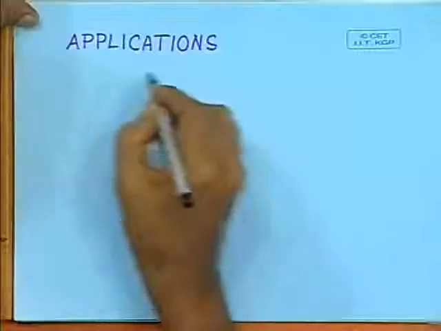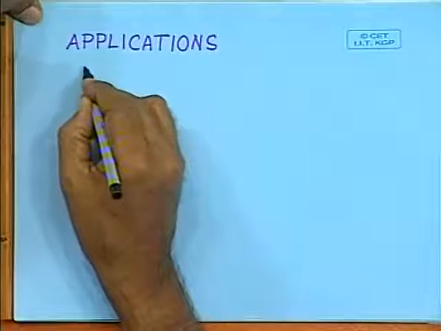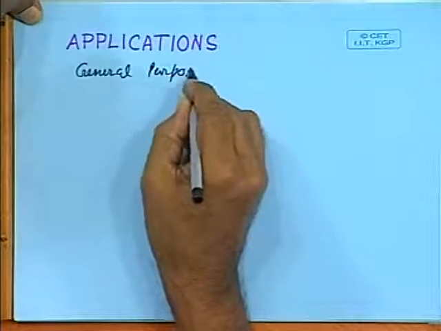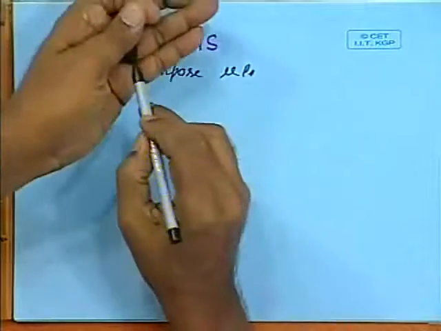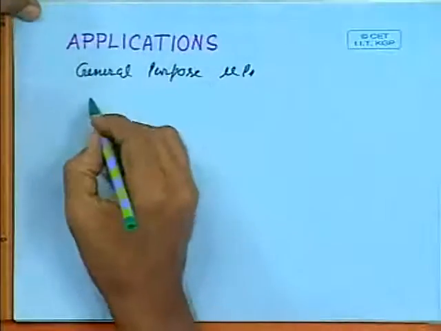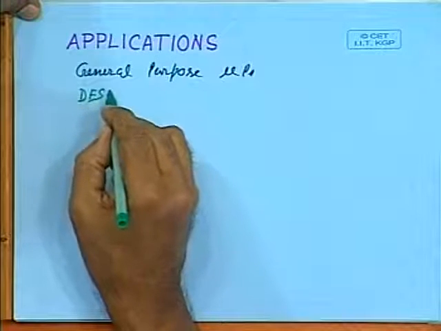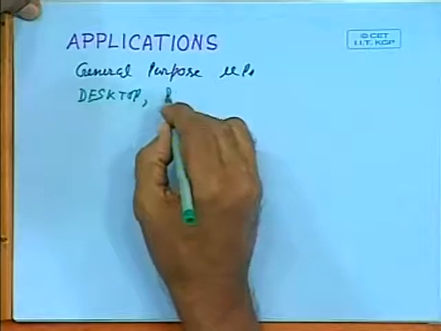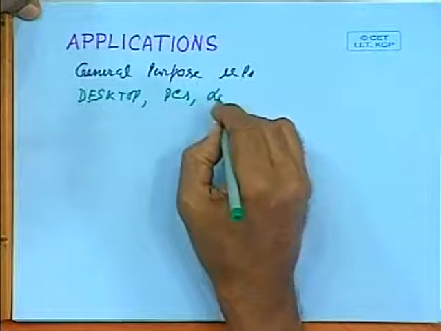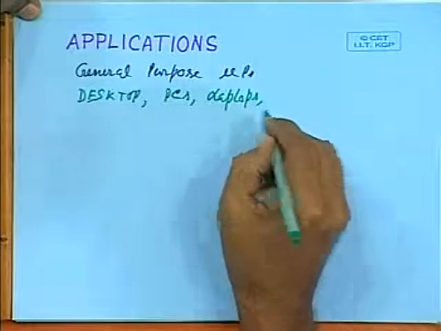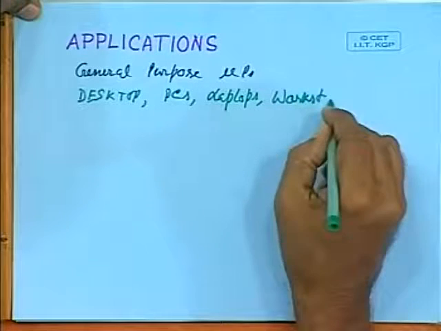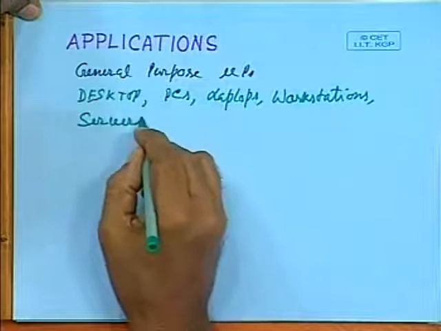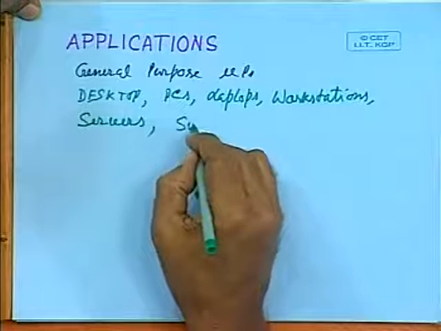By using those microprocessors, you can build desktop computers, or you can say PCs, then laptops, workstations, servers, supercomputers.